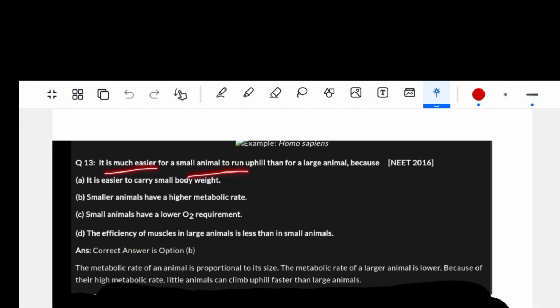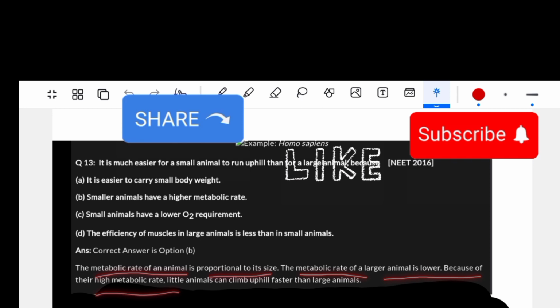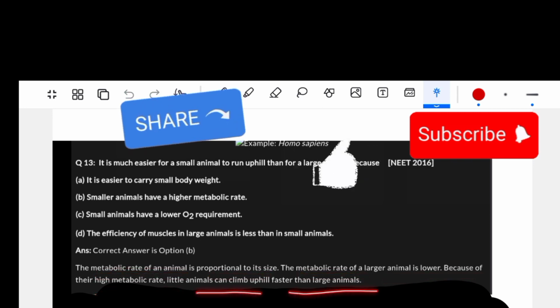It's much easier for a small animal to run uphill than for a large animal because: it is easier to carry small body weight; smaller animals have a high metabolic rate; small animals have a lower O2 requirement; the efficiency of muscles in large animal is less than in small animals. Correct answer is option B. The metabolic rate of animal is inversely proportional to its size. The metabolic rate of a large animal is lower, while small animals have a high metabolic rate. Little animals can climb uphill faster than large.